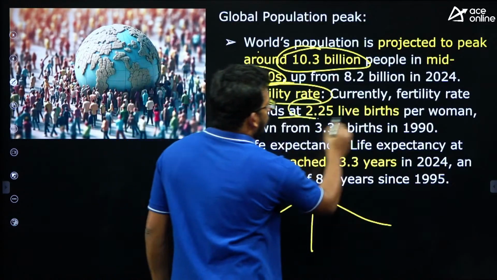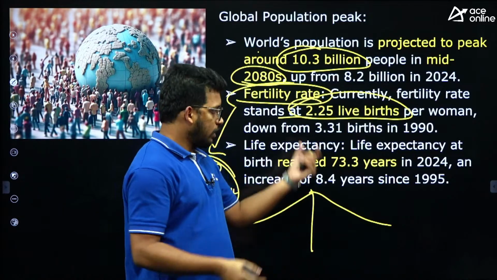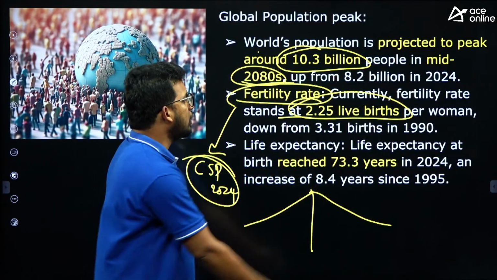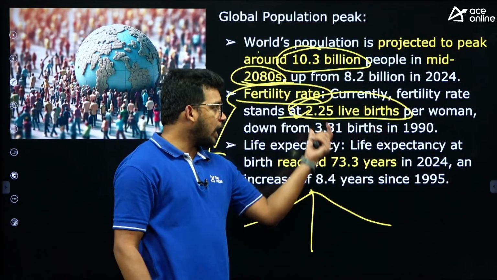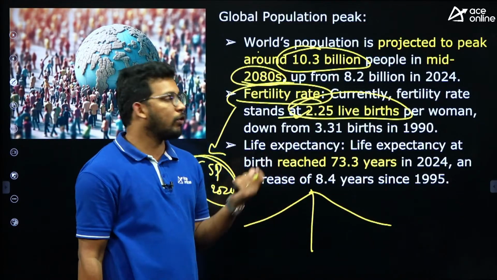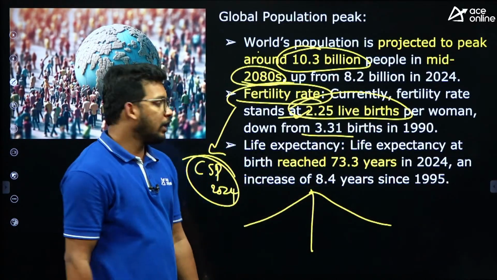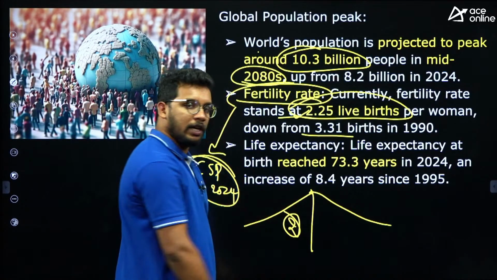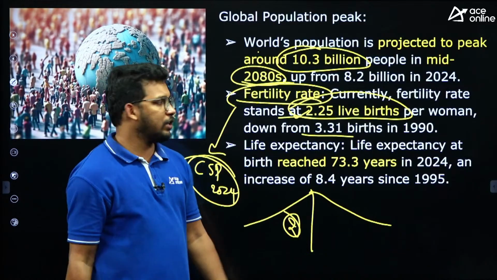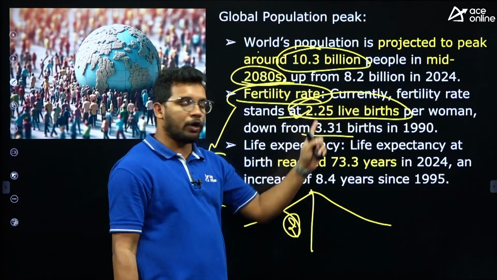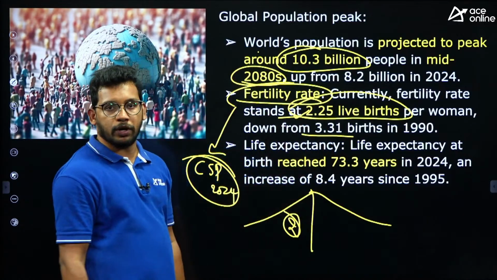Now, per woman, like if you are dividing, nobody can give 2.25, but yes, this is an average. Presently a woman on an average is giving birth to 2.25 live births, which earlier was 3.31, right? In India, it is just 2 now. In India, the total fertility rate is 2. That means a woman gives birth to only 2 children on an average. So this was the world average, 2.25. In 1990, it was 3.31. So we are able to reduce.